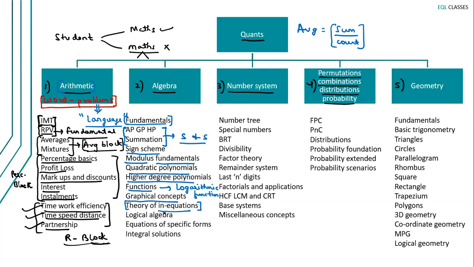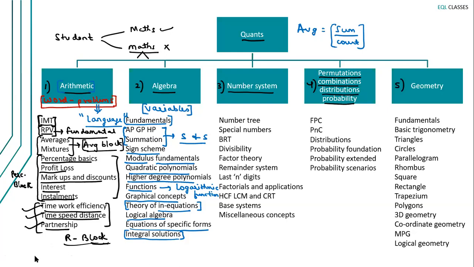Then we'll go to logical algebra. Logical algebra is a commonsensical way of solving algebra questions. So when you solve algebra questions without knowing any algebraic methods, that is called logical algebra, right? Then we'll also discuss equations of some specific forms, and we'll also discuss integral solutions at the end. Now this topic has some commonality with permutation combinations. So once you have covered all the other topics of algebra and you have covered permutation combinations, then you are in a good state to understand integral solutions. So this is the breakup of algebra. Now algebra is all about variables, equations, inequations, so variables and symbols. Algebra is the study of variables and symbols, right?